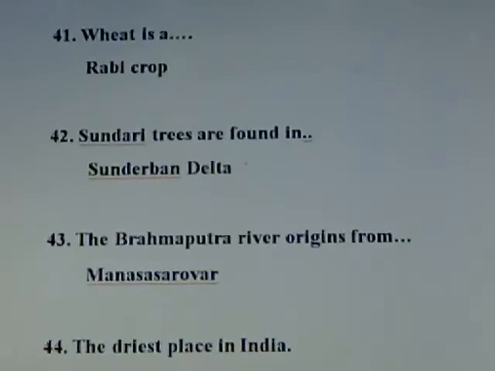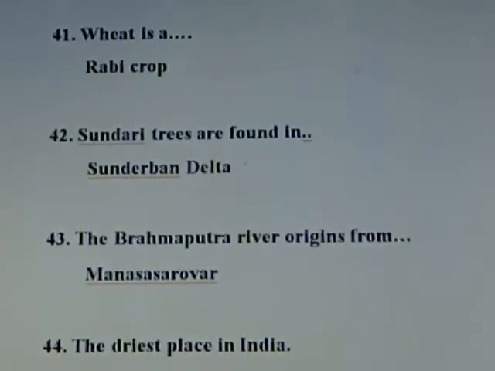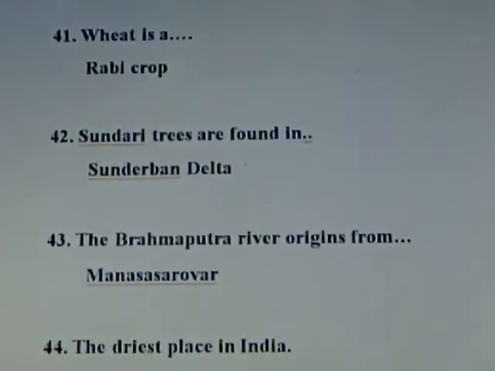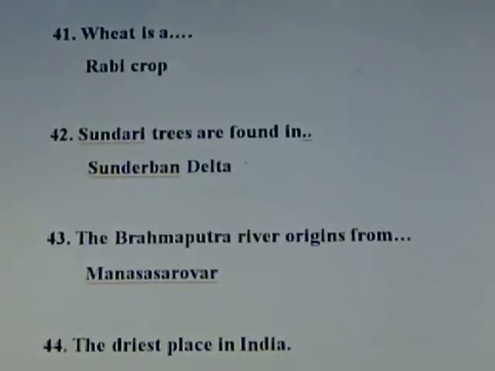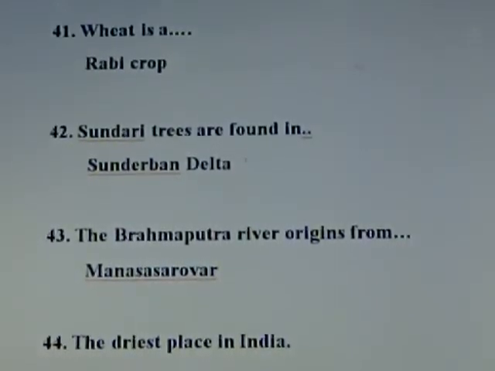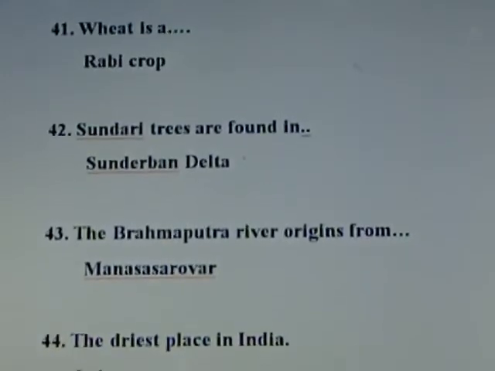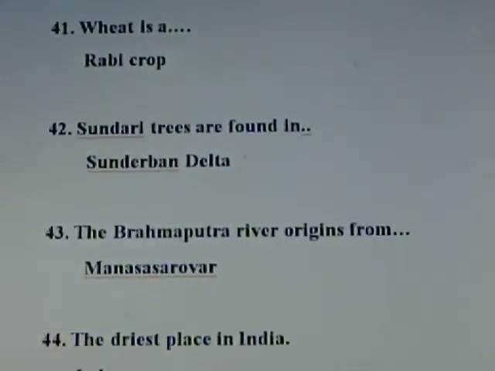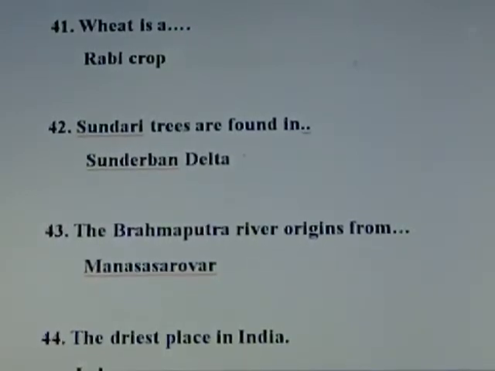Question number 41. Wheat is a? Answer, Rabi crop. Wheat, mustard are the Rabi crops. On the other hand, rice, maize, cotton, groundnut are the Kharif crops. Kharif crops are sown in the month of June and Rabi crops are sown in the month of October.